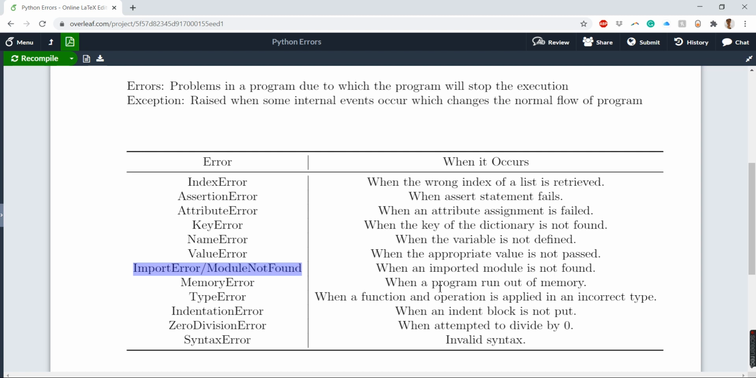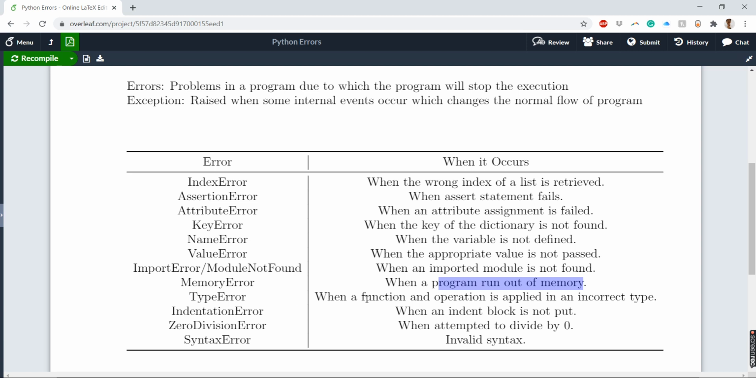Then you have memory error, when the program runs out of memory. This especially happens when you create a buffer and dynamically allocate its size, and it will grow and so on until the allocated memory overflows. So that is basically stack overflow. So there, a memory error happens.